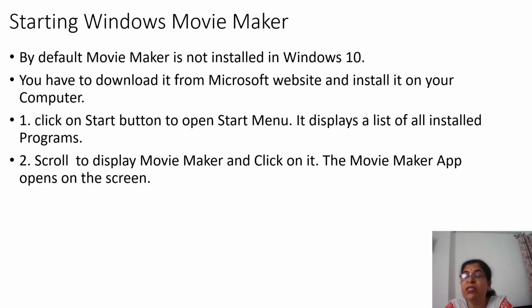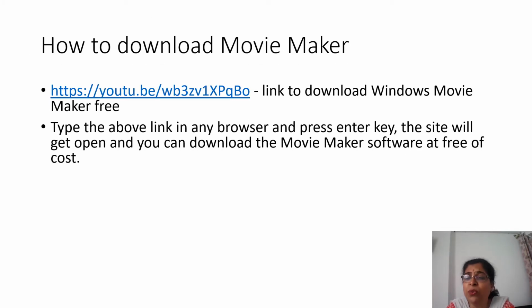By default, Movie Maker is not installed in Windows 10. You have to download it from the Microsoft website and install it on your computer. Click on the Start button to open the Start menu. It displays the list of all installed programs. Scroll to display Movie Maker and click on it. The Movie Maker app opens on the screen. If you have pinned it to the taskbar or the Start menu, you have to open it from there. Now, how to download Movie Maker.